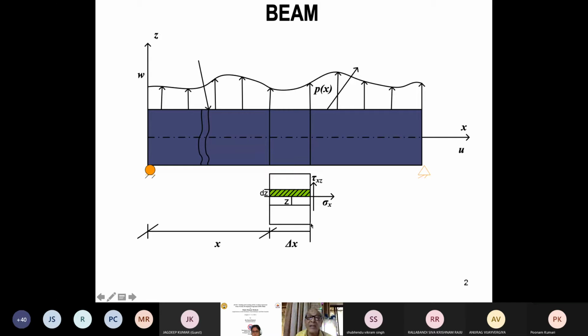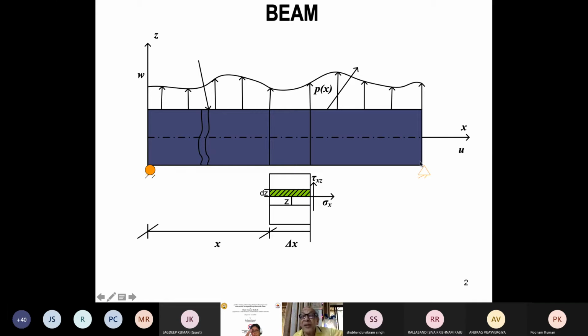Yes, sigma x along the x-axis, and shear stress will be there at a distance z from the neutral axis. Let us say this is the neutral axis. So at a distance z here, shear stress and normal stress will be there. This is the status of a beam, and it bends because of the nature of the load. So it is a two-dimensional elasticity problem.